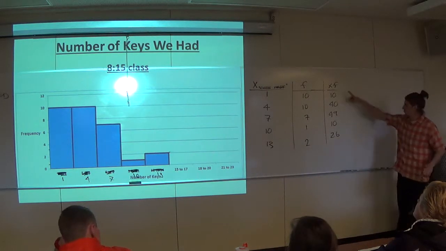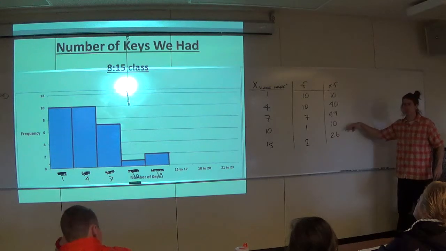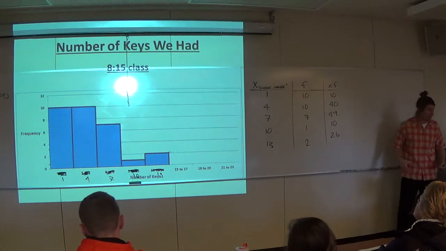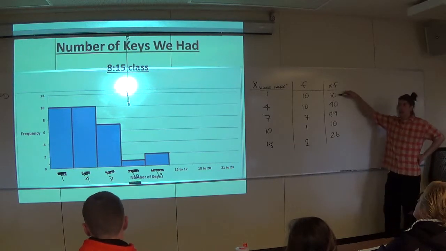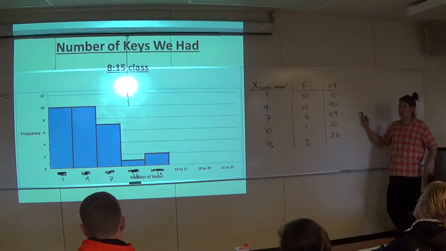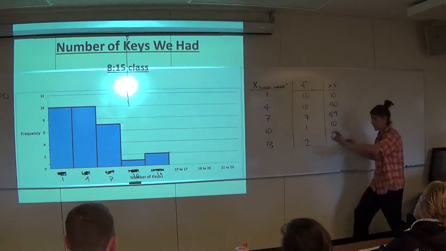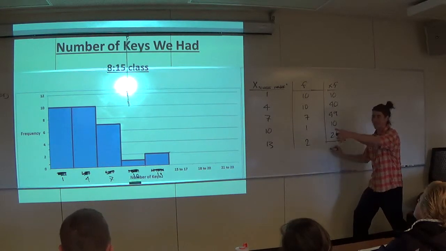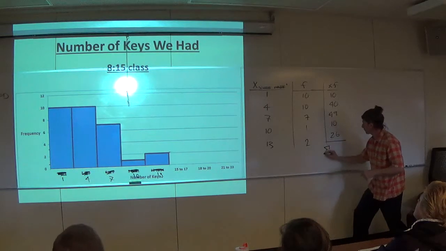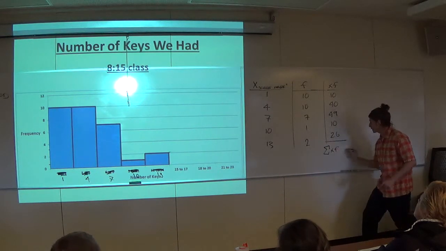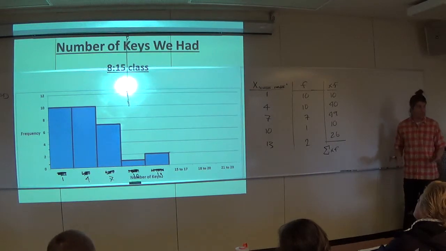Okay, so what are these numbers right here? Besides awesome. But what do they stand for? Total number of keys. Say that again, Johnny. Total number of keys. So what's this 10 right here? Well, the total number, I think, if I may, if you add all of those. Thank you. If I add up, using big sigma, the x times f column, I'm going to get the total number of keys in the class, yes?